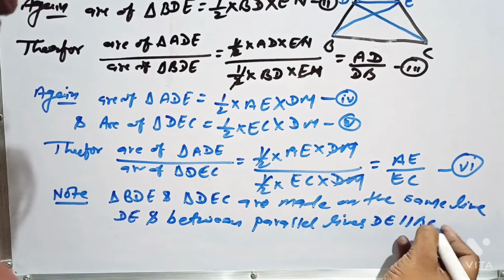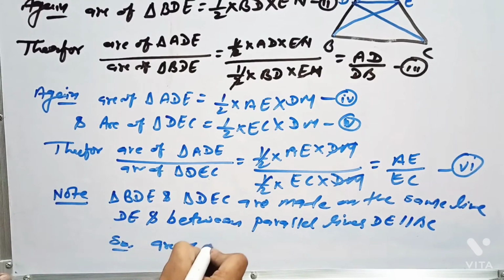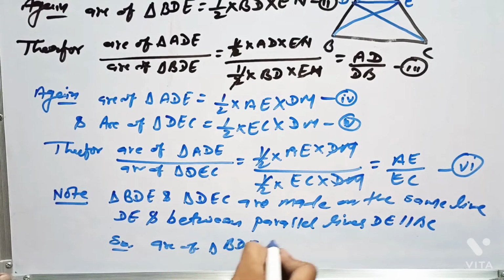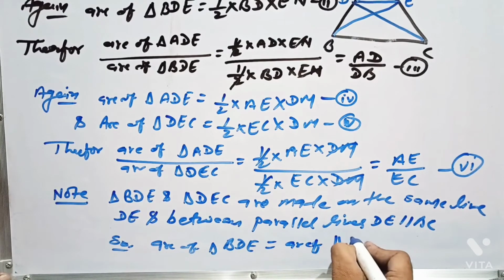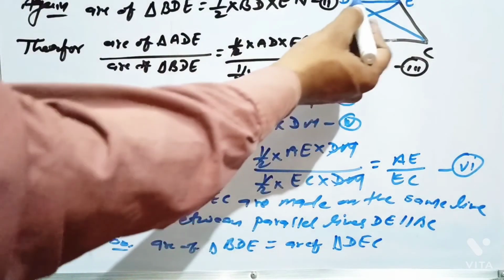So what will happen? Area of triangle BDE will be equal to area of triangle DEC. So if the area of triangle BDE is equal to DEC, in this case what happened?